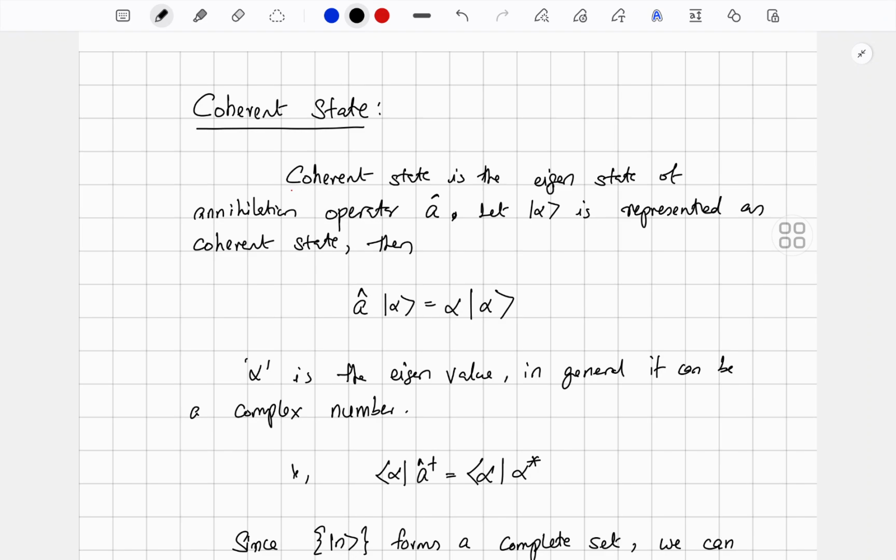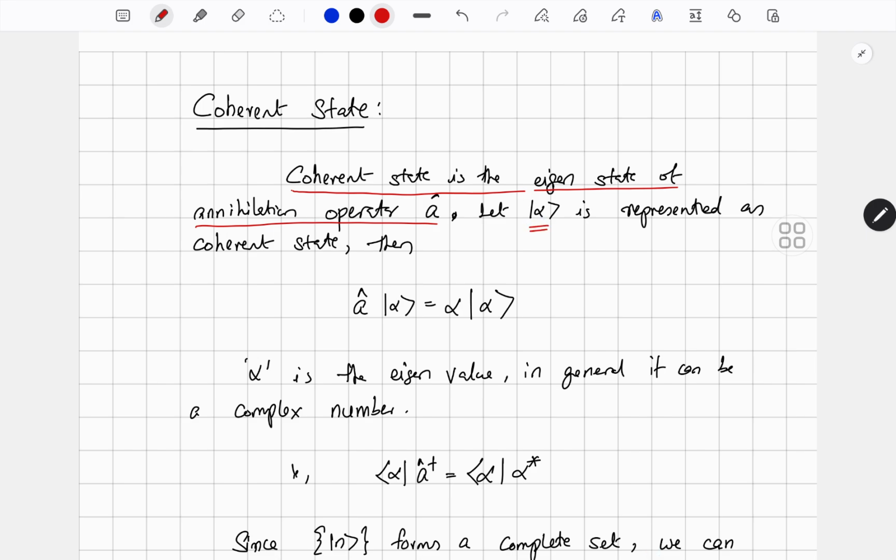Okay, now what is a coherent state? So coherent state is the eigenstate of annihilation operator A. Okay, so coherent state is the eigenstate of annihilation operator A. So we are going to denote this coherent state by symbol ket alpha.